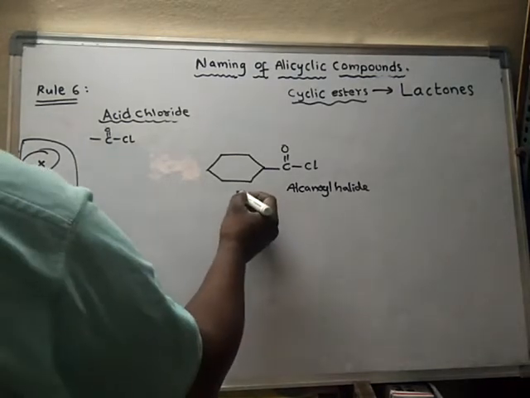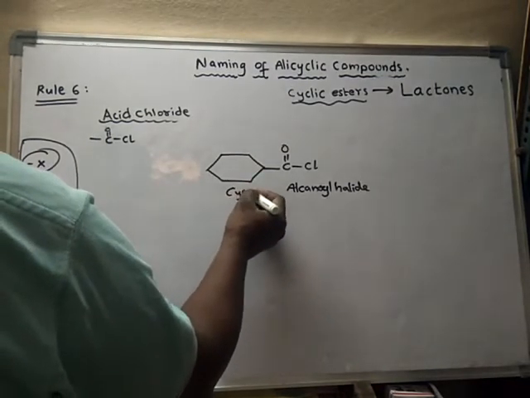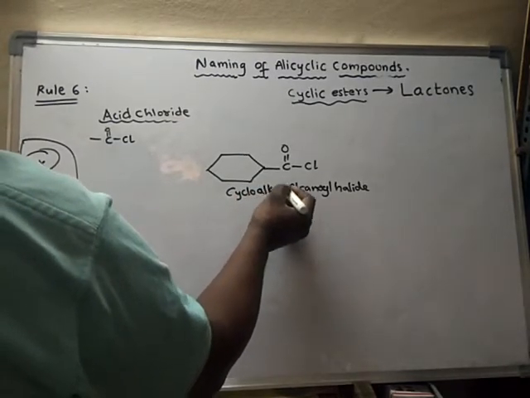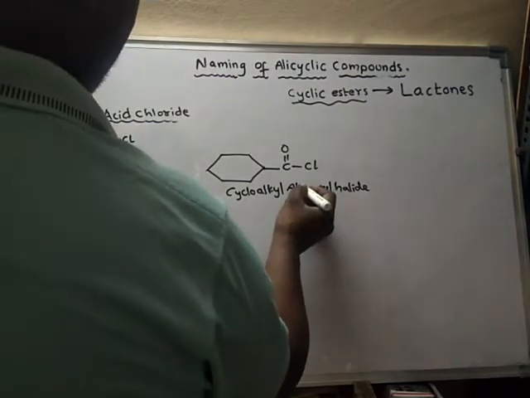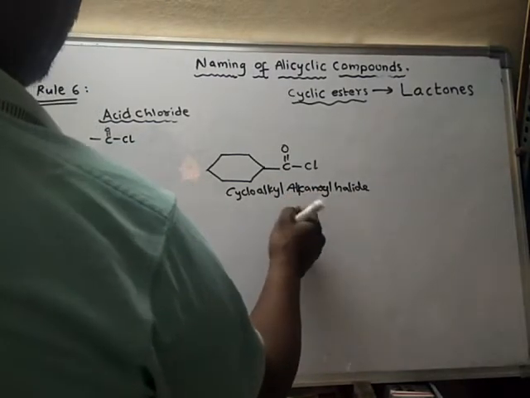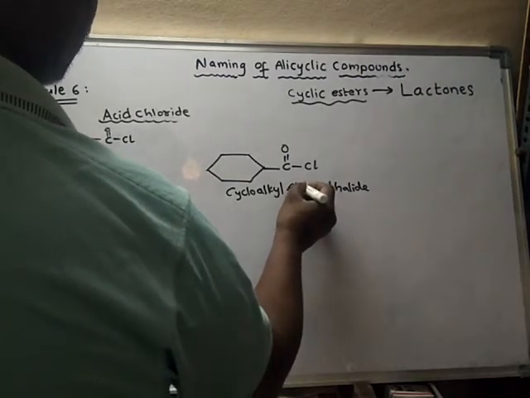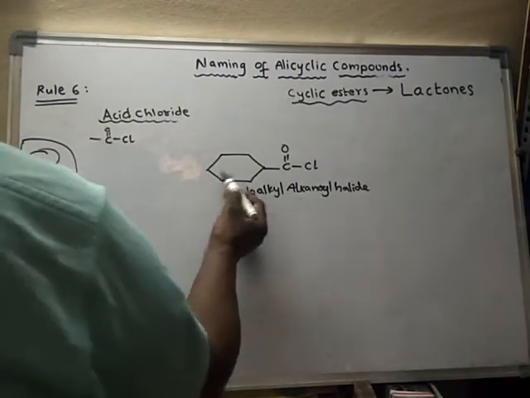Okay, cycloalkyl, and this part is said to be cycloalkyl, alkanoyl. It is alkanoyl, with an 'a'. Alkanoyl halide.